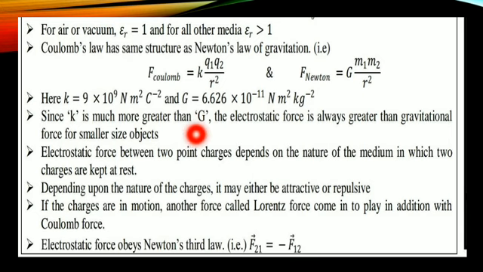Since K is much greater than G, the electrostatic force is always greater than the gravitational force. Depending upon the nature of the charges, the electrostatic force may be attractive or repulsive. Likewise you should write this answer.